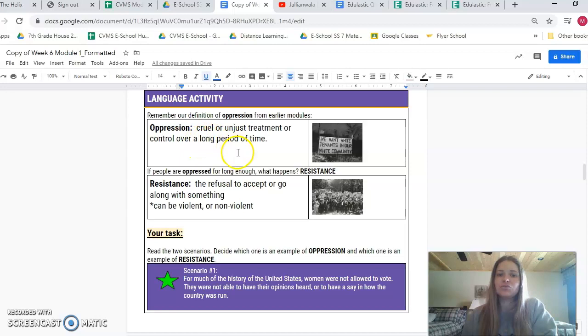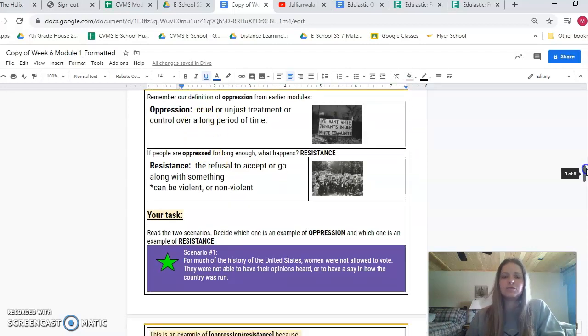So oppression is the cruel or unjust treatment or control over a long period of time. So people who are being oppressed are not being treated equally and do not have the same rights as other people in their same society. Resistance means the refusal to accept or go along with something. This can be violent or nonviolent. So often when people are oppressed for long enough, they will get together and form a unity together and resist, right? Resist a government that is oppressing them.